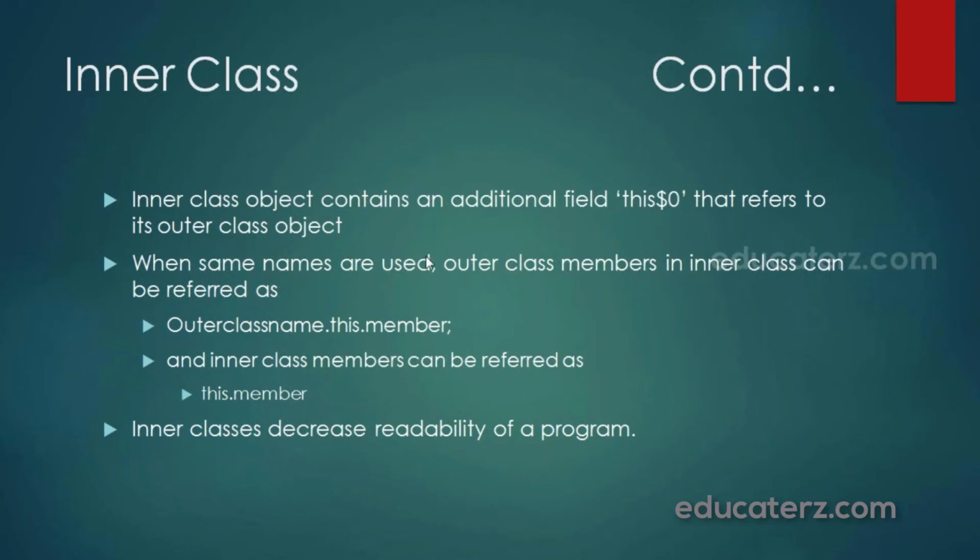For example, I'm using the same name balance in the BankAccount and Interest classes. So balance in the outer class can be referred to as BankAccount.this.bal. Similarly, the inner class's can be referred to as this.bal. The biggest disadvantage of using inner classes is that it will decrease the readability of a program, that is, understanding of the program reduces. This is against the design principle of Java to be a simple programming language.